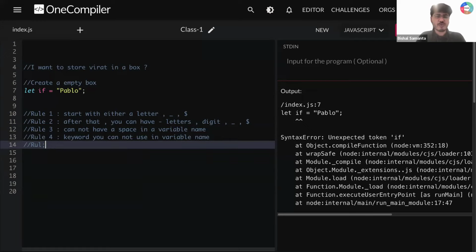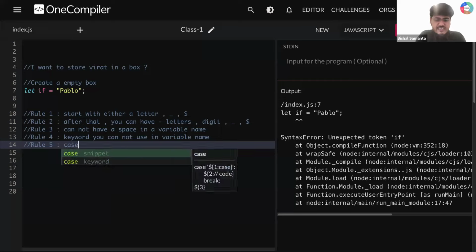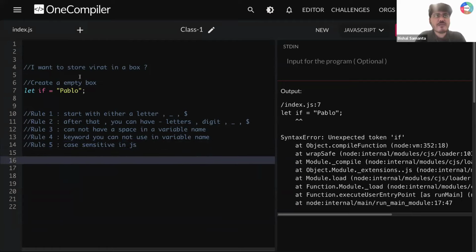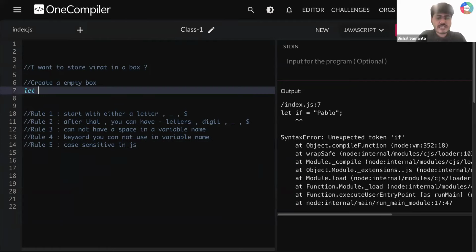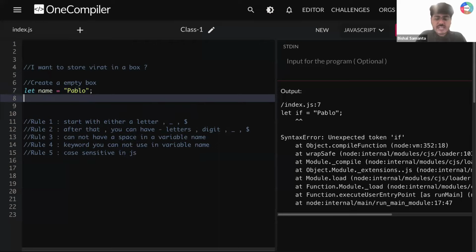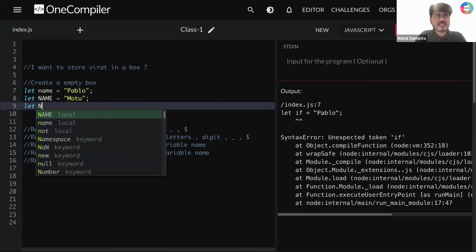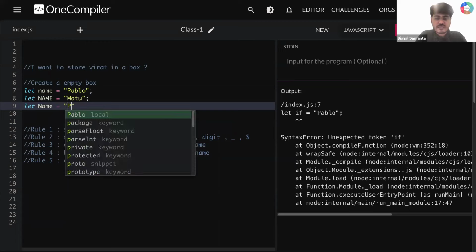Okay. So rule 5. There is one more rule remaining. Rule 5 says that variable names are case sensitive in JavaScript. Now let me give you an example. Let's say I create a variable called let name, and here I'm writing, let's say, Pablo. After that I'm writing let, and then name, and here I'm writing, let's say, Motu. After that, let's say I create one more variable called let, and here I'm writing something like that name, and here I'm writing Patalu.